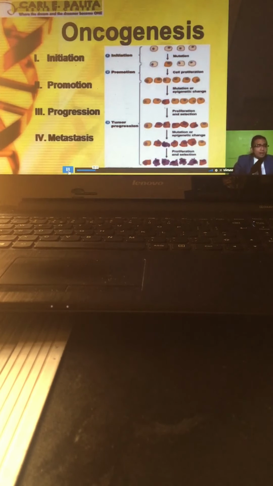Kapag sobra tayong na-expose sa carcinogen, nag-mutate siya, and on the progression, doon nagkakaroon tayo ng starting of your tumor growth. Okay? So may tumor growth ka in which during the progression stage, nandyan yung tinatawag nating tumor or yung tinatawag nating cancer invasion. Ano yung tinatawag nating invasion or infiltration?